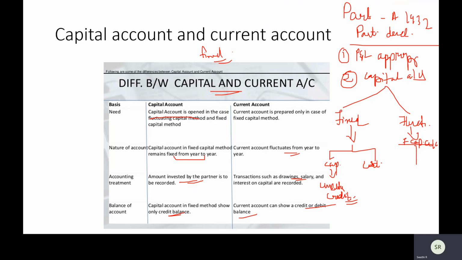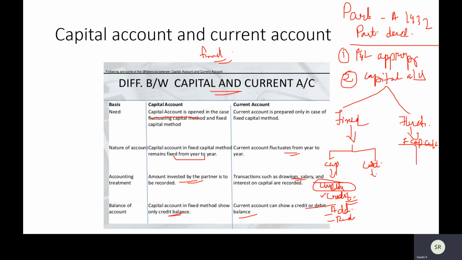The only places where it can change is if there is additional capital brought in, which is not every year, or if there is reduction in capital. This is also not every year. This is just a once-in-a-while transaction. Otherwise, it is unaltered. Whatever balance you started with, that is basically what you're showing. So obviously, it will have a credit balance.